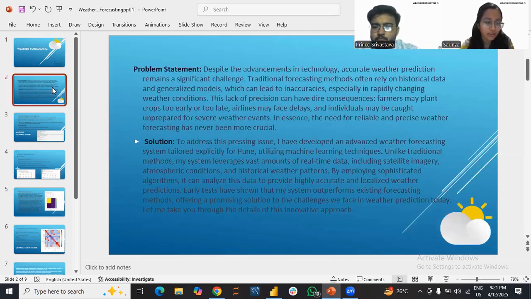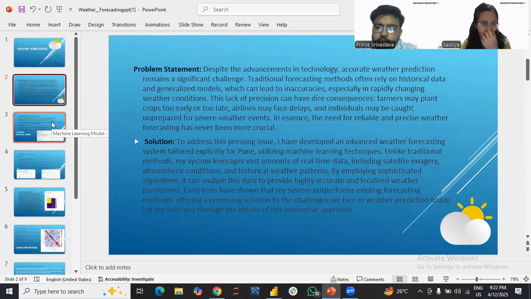Explaining the problem statement: despite the advancement in technology, accurate weather prediction remains a significant challenge. Traditional forecasting methods often rely on historical data and generalizing models, which can lead to inaccuracies, especially in rapidly changing weather conditions. So the need for reliable and precise weather forecasting has never been more crucial. To address this pressing issue, we have developed an advanced weather forecasting system tailored explicitly for Pune.